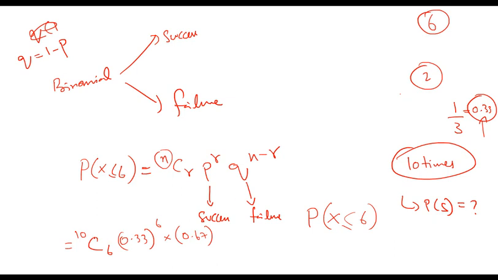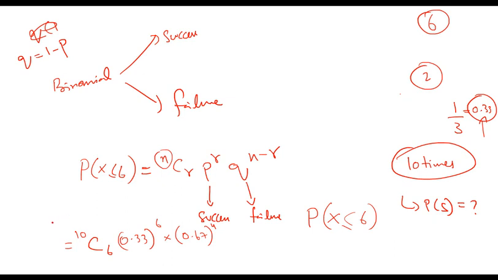And n minus r is 10 minus 6, which is 4. So this will tell you the probability of being successful in 6 of the 10 outcomes. So this is how we use binomial to calculate probabilities.